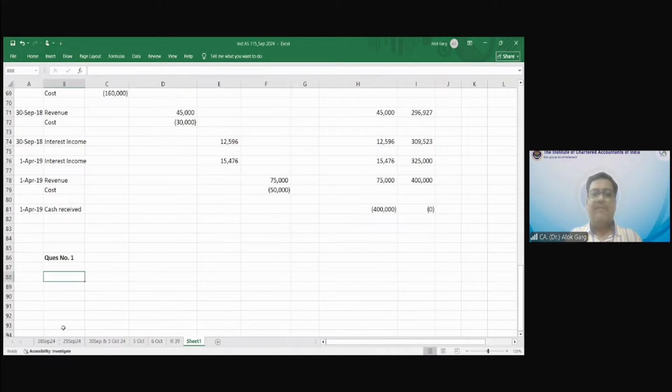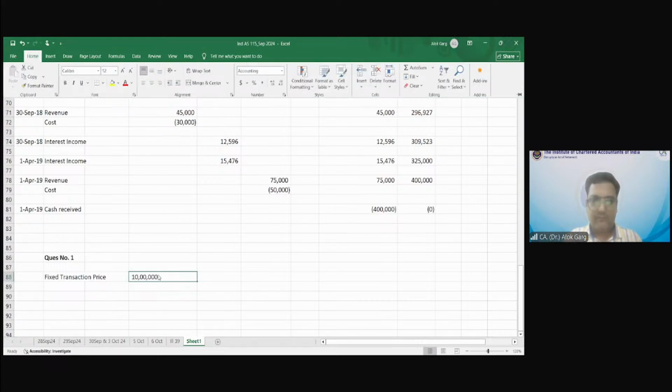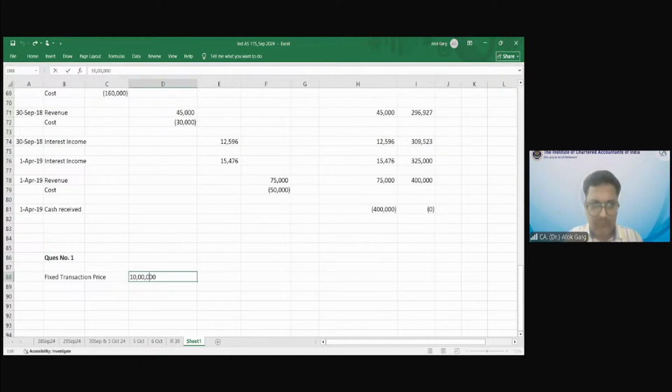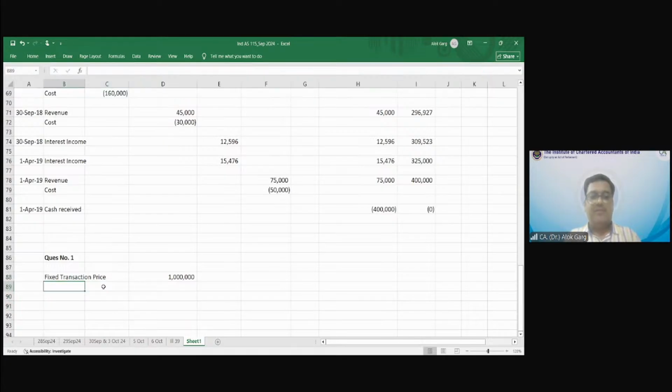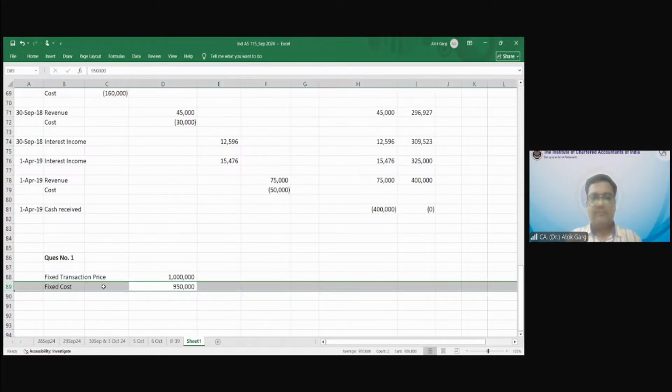So what are the facts in the question? Fixed transaction price. What is my fixed transaction price? ₹10 lakh is the fixed transaction price. This is the revenue transaction price. What is my fixed cost? 9,50,000.